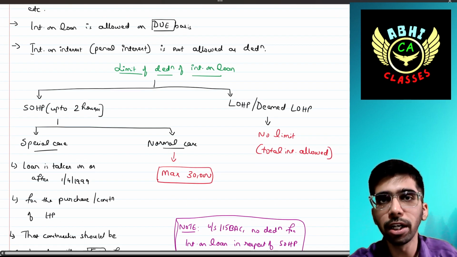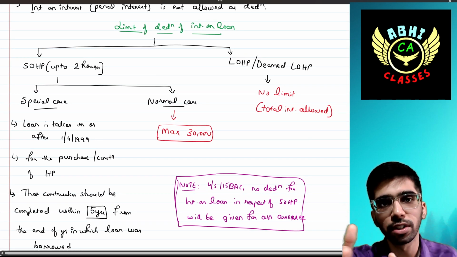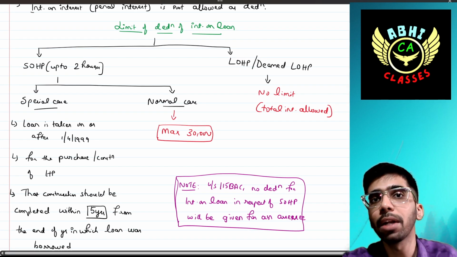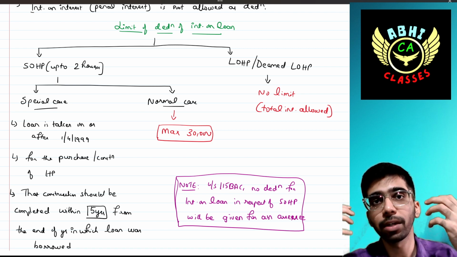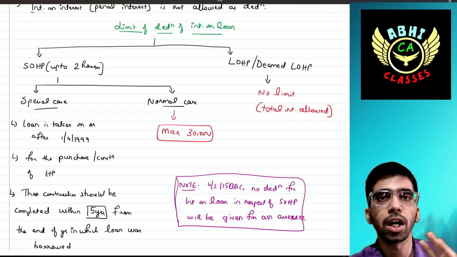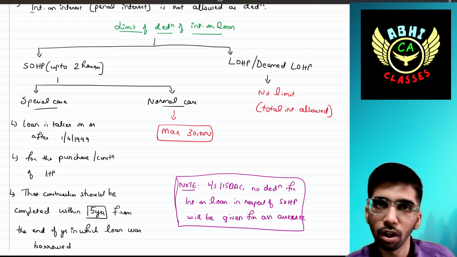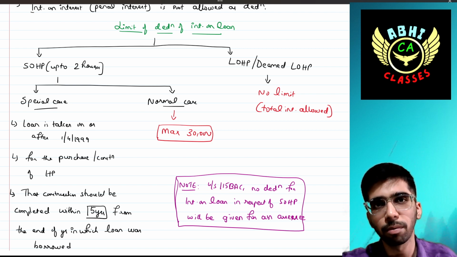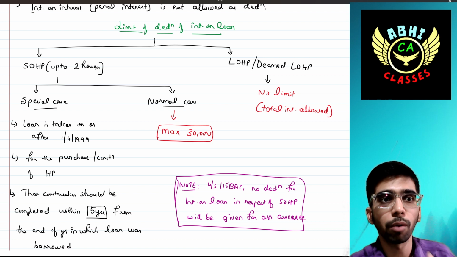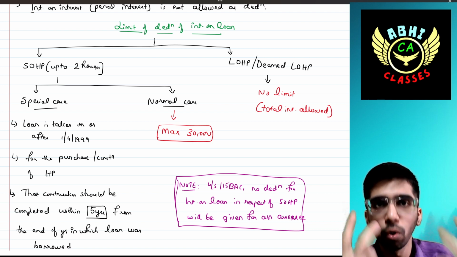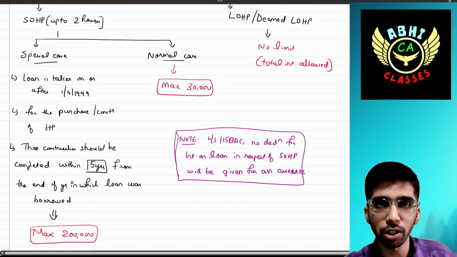Then there is a limit on the deduction of interest on loan. First, for let-out house property or deemed let-out house property, the entire interest that you have paid, that has accrued, can be taken as a deduction under section 24 against the net annual value, to arrive at the final taxable house property income. If it is for self-occupied house property, that is up to 2 houses, there is a division. If it is borrowed, a special class, we will discuss.